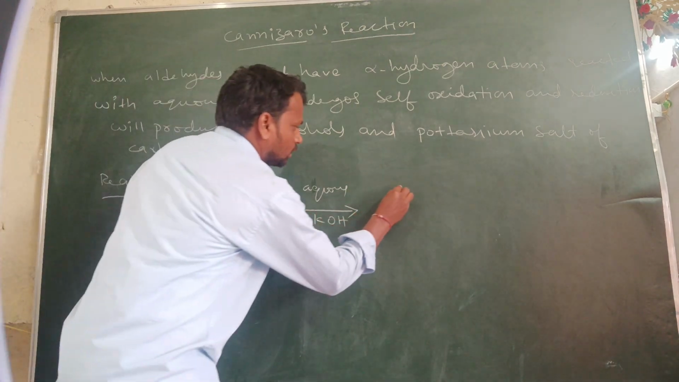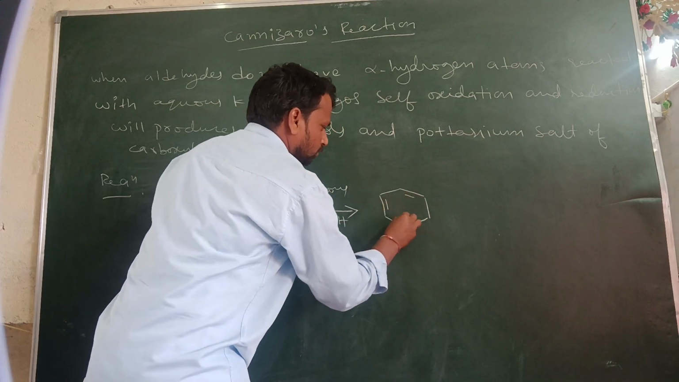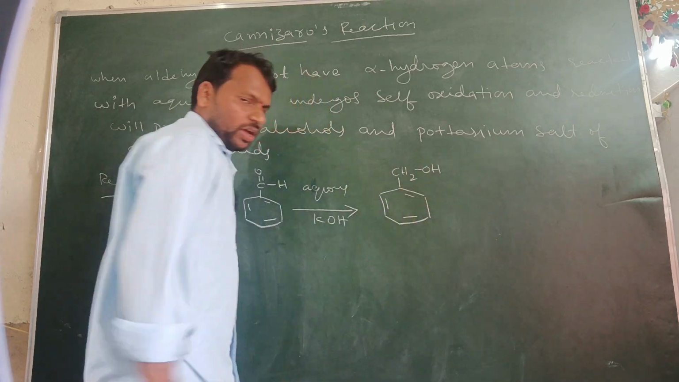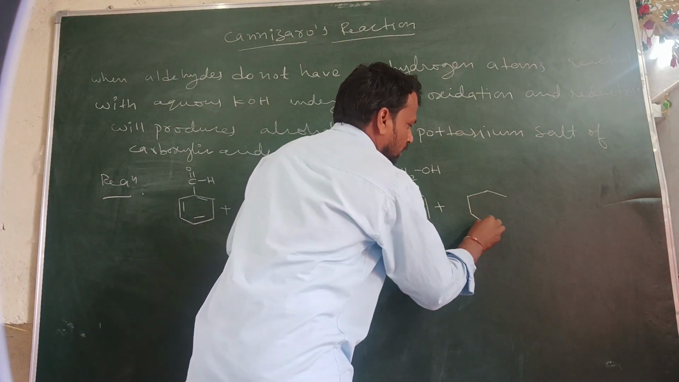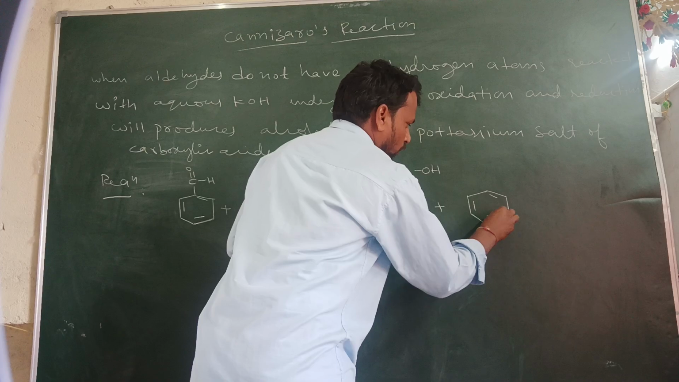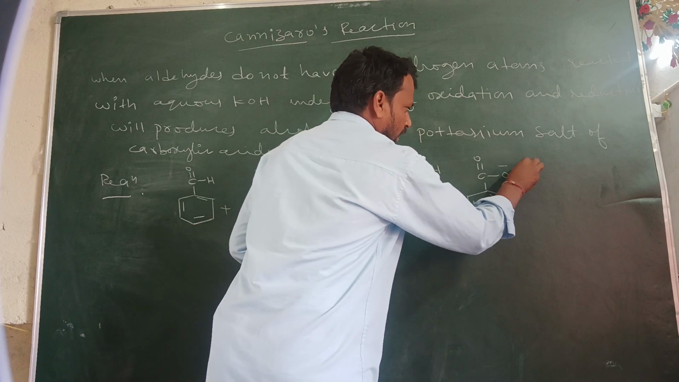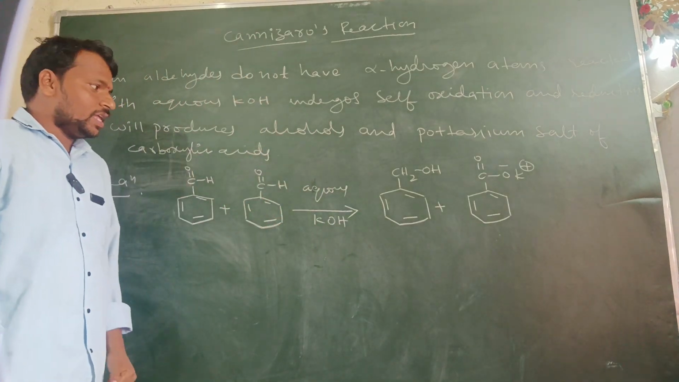So they will produce two products here. One product is the CH2OH alcohol, plus the other product is the sodium or potassium salt of carboxylic acid, that is C double bond O minus K plus. So this reaction is said to be Cannizzaro's reaction.